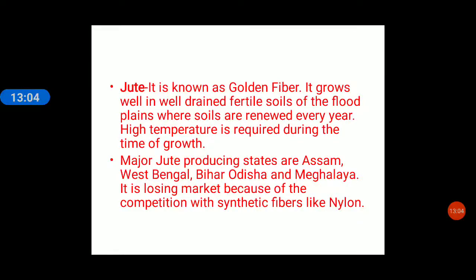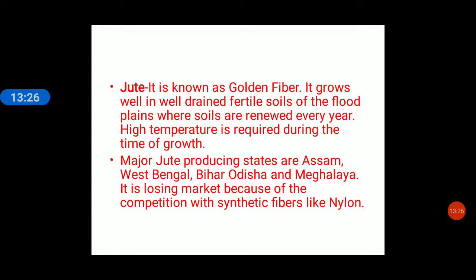So the Hooghly river area in West Bengal. Hooghly is a river in West Bengal. The Hooghly river area in West Bengal is the most important producer of jute in India. High temperature is also required during the time of growth. I hope cotton and jute is clear.